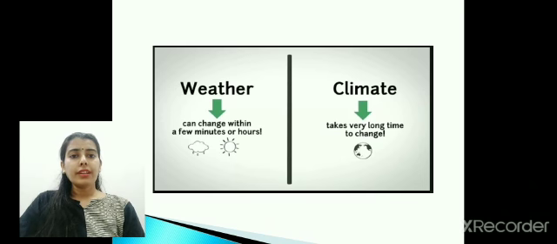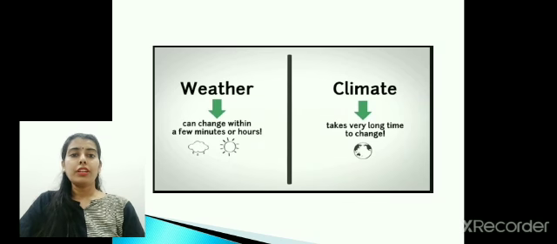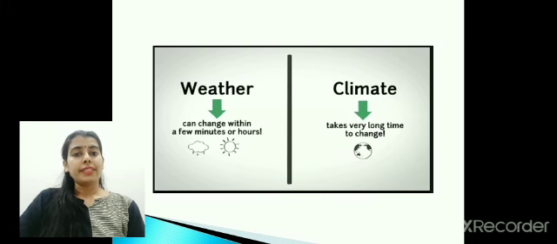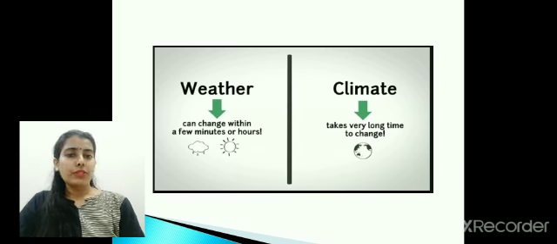Weather is a short time change in the atmospheric conditions around us. It can change within a few minutes or even within a few hours. At times it happens that in the morning when we wake up, we find the weather is cloudy. But during the afternoon, we find it is too hot, it is sunny. And maybe in the evening hours, it starts raining. So we say the weather is rainy now. So weather could change over a few minutes or a few hours depending upon the atmospheric conditions.